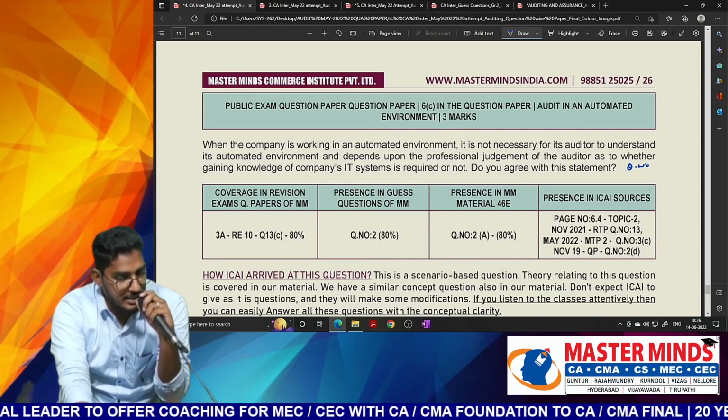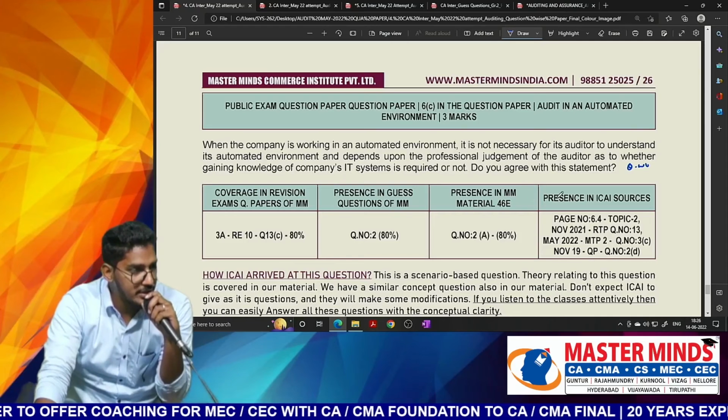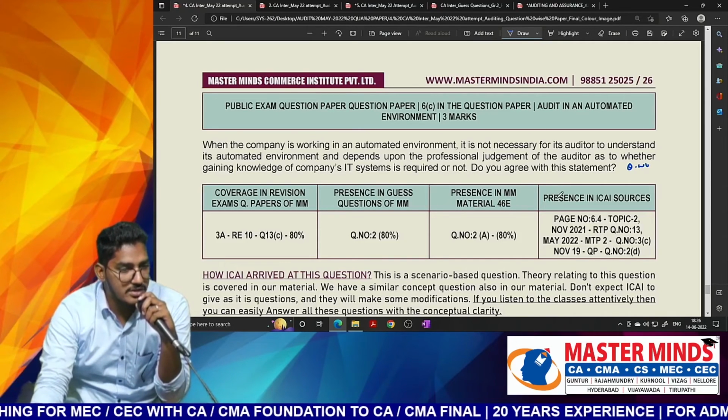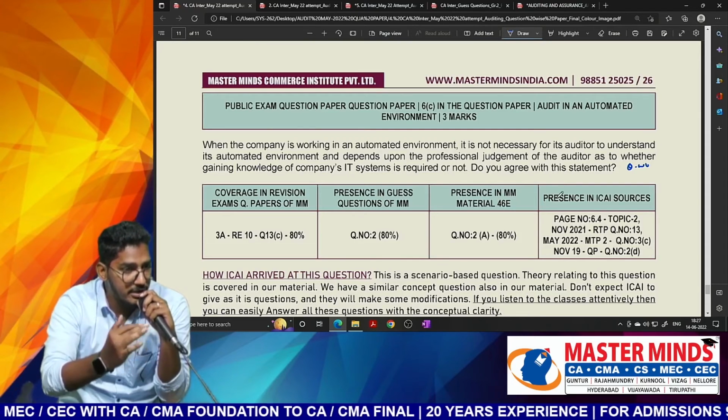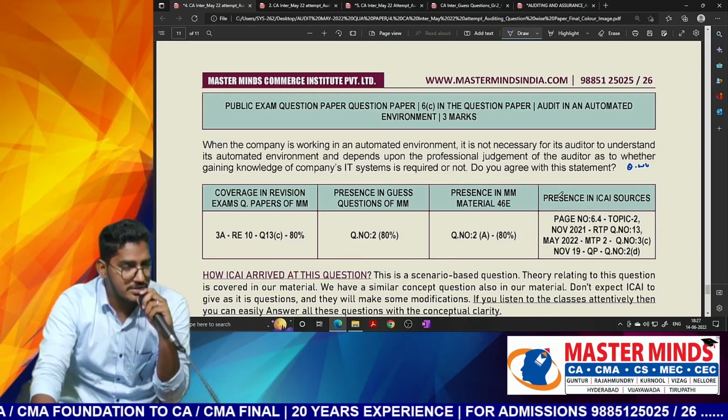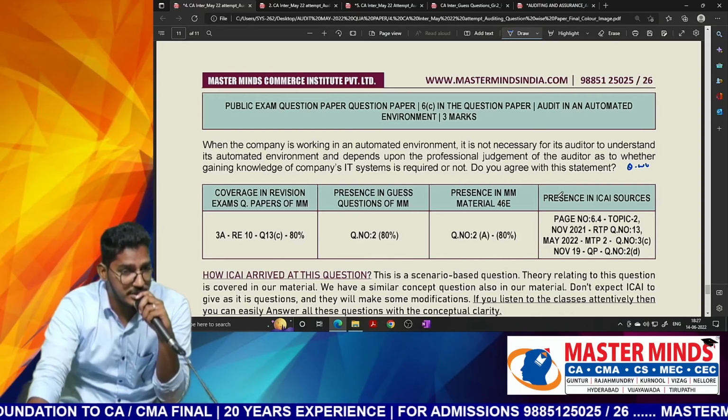But even from the sentences, they are trying to say the same thing: whether the auditor should understand about the automated environment or not. Whether the automated environment will be relevant for the auditor or not. So it's just a change in the terminology, but the context is the same.